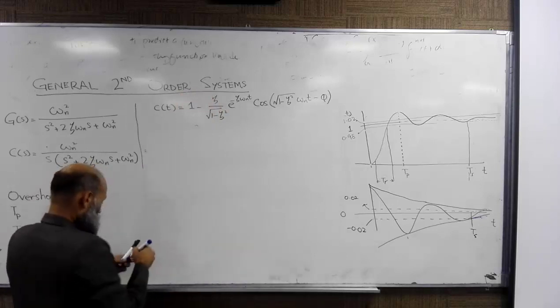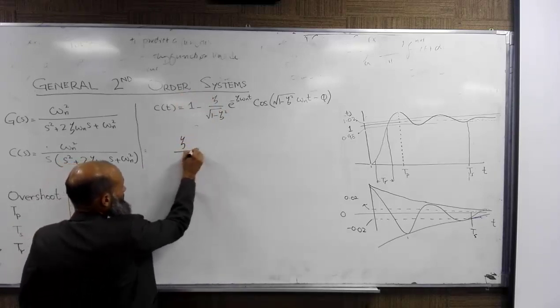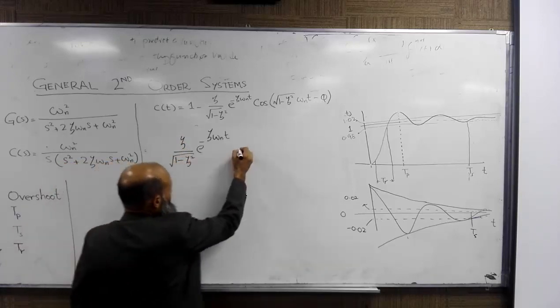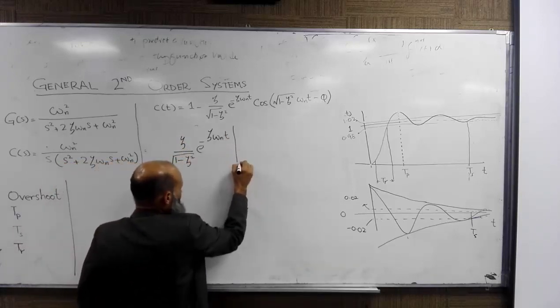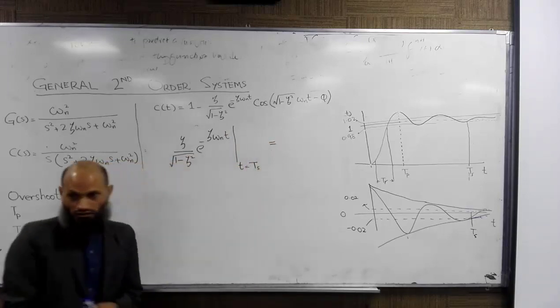So it means that instead of finding the settling time from this function, we find the settling time from this envelope, and the expression for the envelope is, so at t equal to settling time, what is this value?